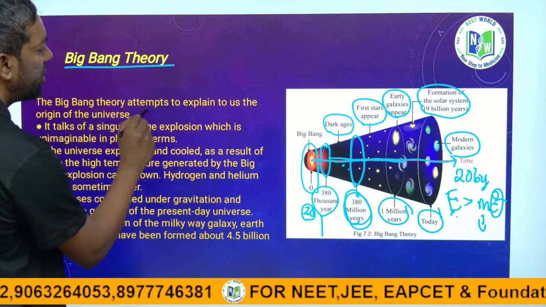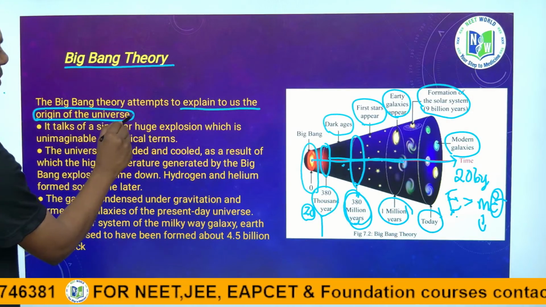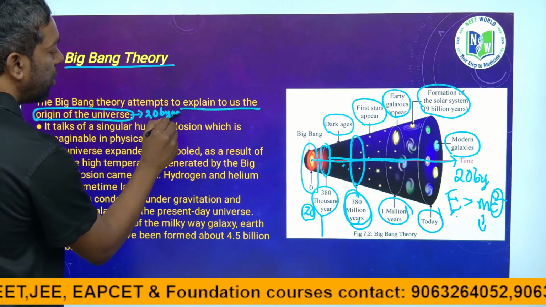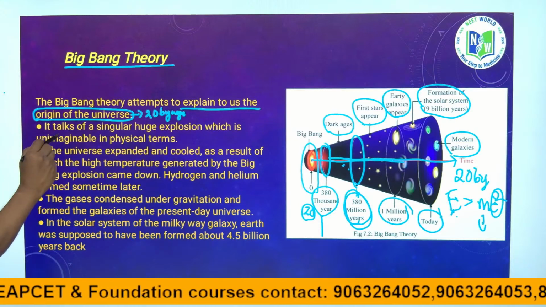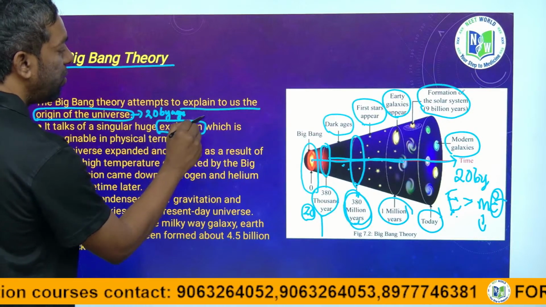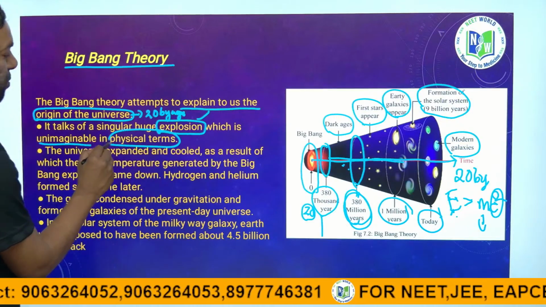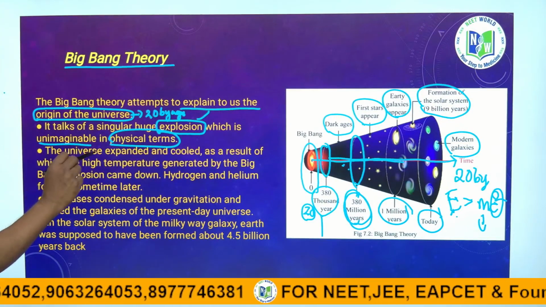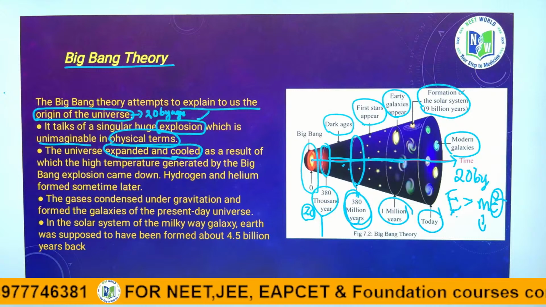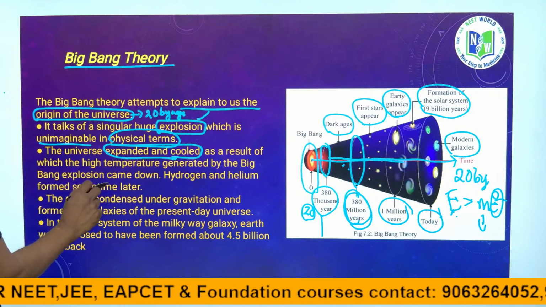The Big Bang theory explains to us the origin of the universe, guys. The origin of the universe was about 20 billion years ago, from a singular huge explosion which is unimaginable in physical terms. The universe expanded and cooled. After that it cooled and condensed, as the high temperature generated by the Big Bang explosion came down.